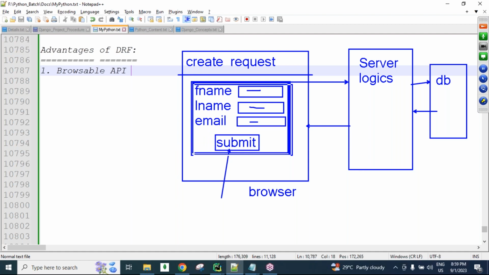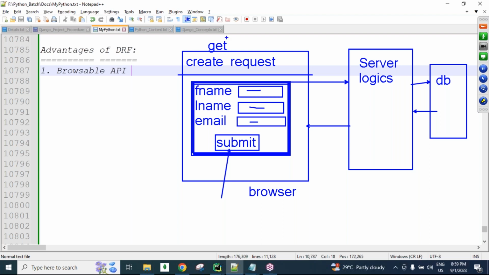For updating the data, an update form is required. For deleting, and for accessing or displaying in tabular format, all these things require UI technologies, nothing but HTML and CSS knowledge. Then only we are able to submit create requests, update requests, delete requests. From the browser, by default, we can send GET requests, and we get the response. If we want to create, update or delete, these three operations require UI presentation, guys, using Django.